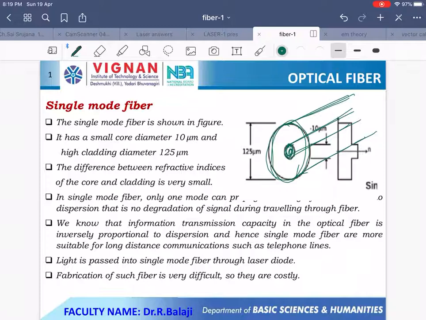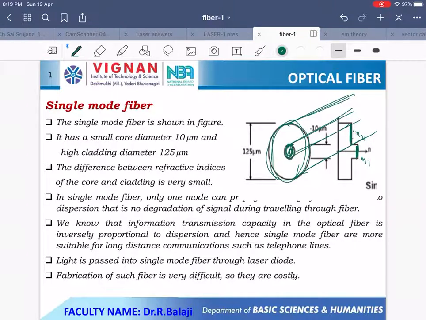Now this represents that throughout the core the refractive index remains constant and that value is n1, and throughout the cladding at every place the refractive index remains the same, that is n2, right? This is the refractive index profile. This is the diameter profile of a single mode optical fiber. So the single mode optical fiber is shown in the figure.